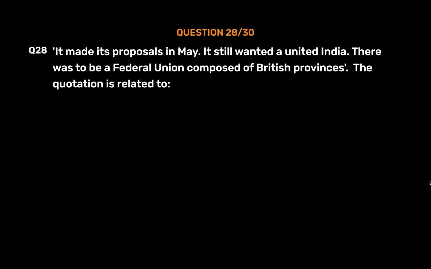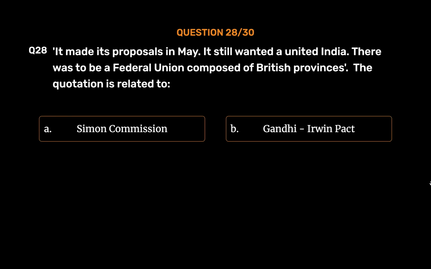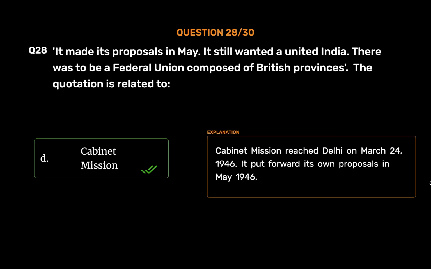Question number 28. It made its proposals in May. It still wanted a united India. There was to be a federal union composed of British provinces. The quotation is related to option A. Simon Commission. Option B. Gandhi-Irwin Pact. Option C. Cripps Mission. Option D. Cabinet Mission. The correct answer is option D. Cabinet Mission. Cabinet Mission reached Delhi on March 24, 1946. It put forward its own proposals in May 1946.